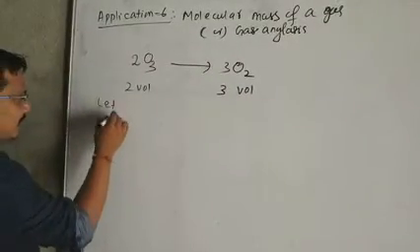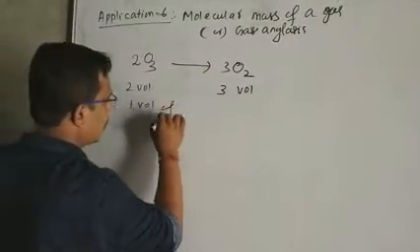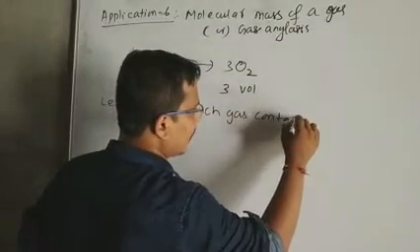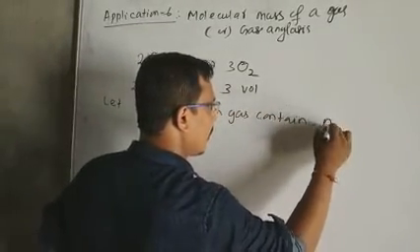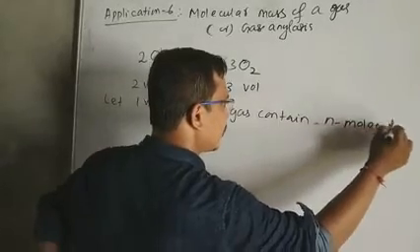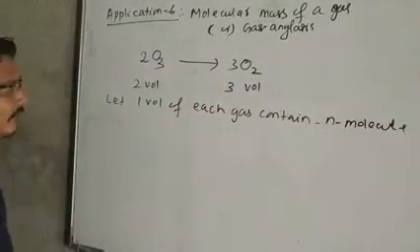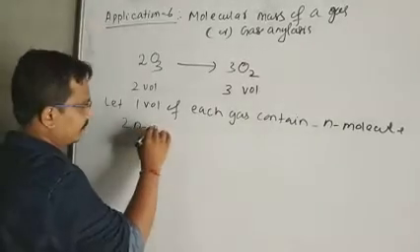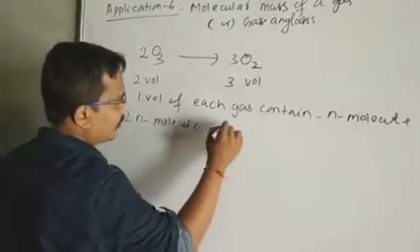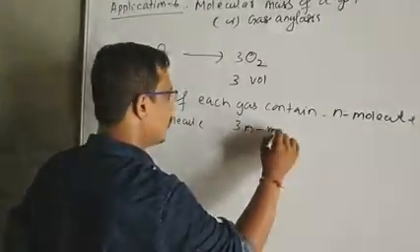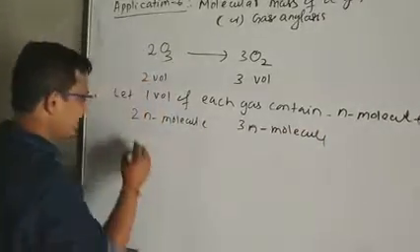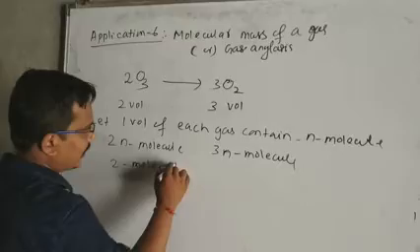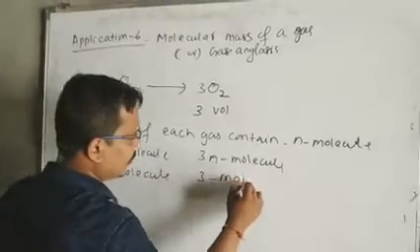Let 1 volume of each gas contain n molecules. Now we can write 2n molecules of ozone and 3n molecules of oxygen. Then divide by n: 2 molecules and 3 molecules.